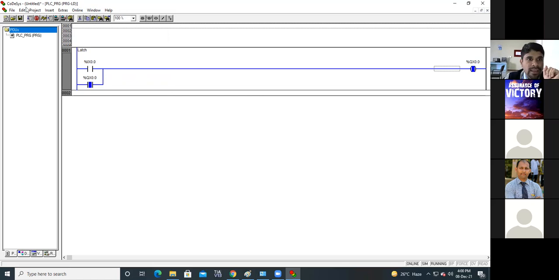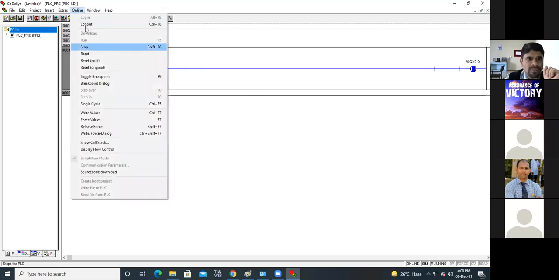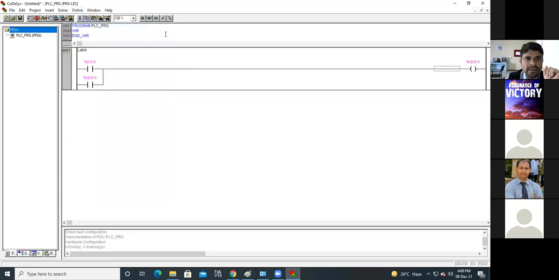Now, here, what you will do only one thing: stop, log out, and here instruction, and here I'm putting another button, %IX0.1. See, now this is a normally closed NC contact.